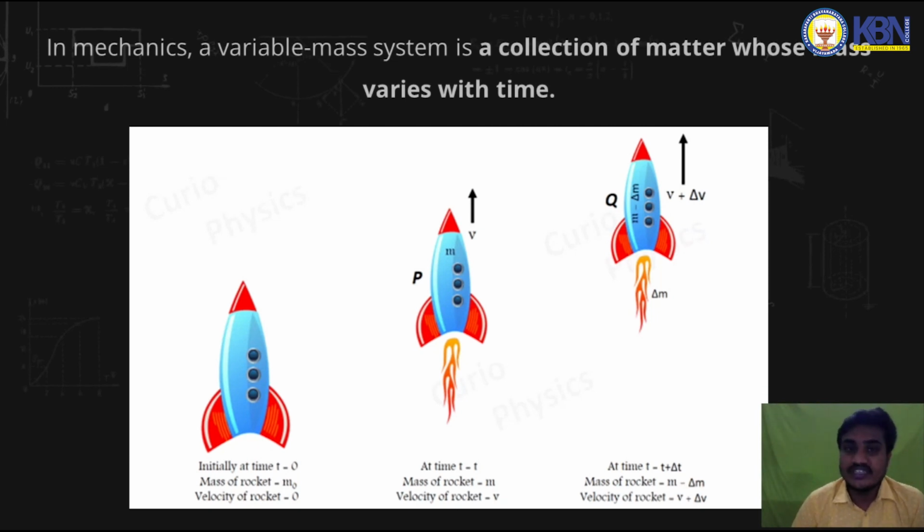In the previous cases we discussed isolated systems, where the mass is constant. But examples like a rocket come under the variable mass system, where the mass varies with respect to time.